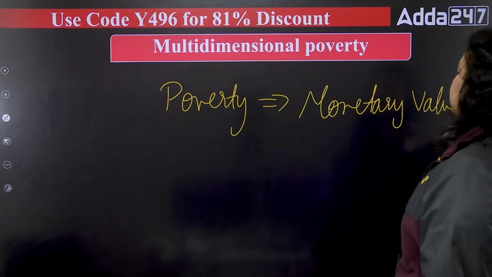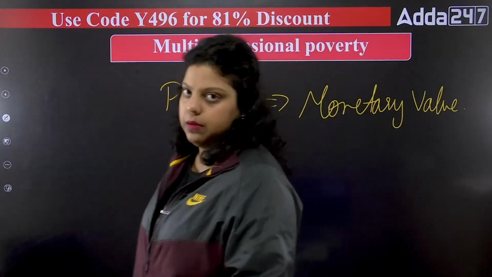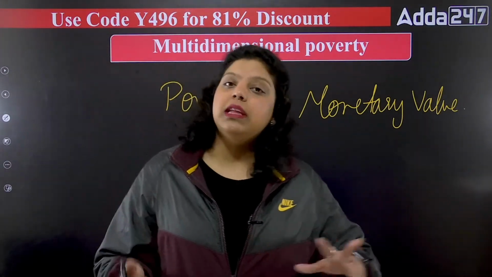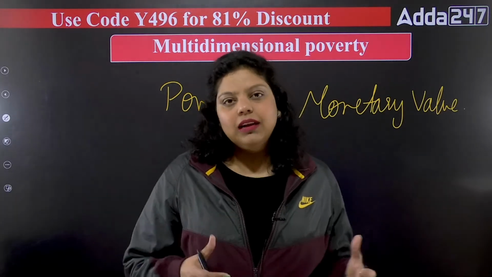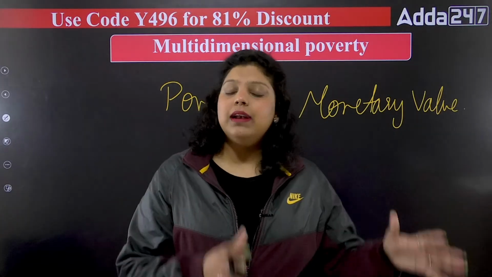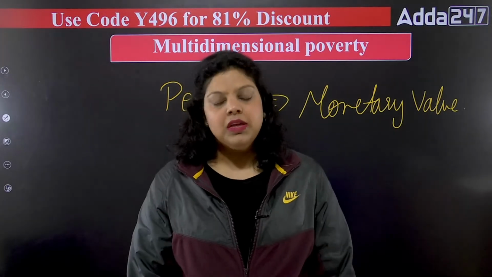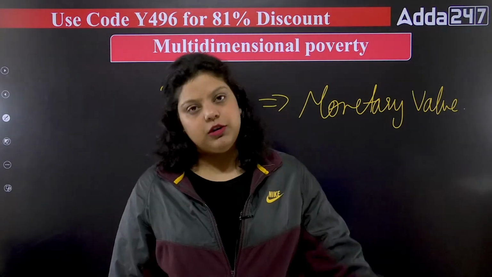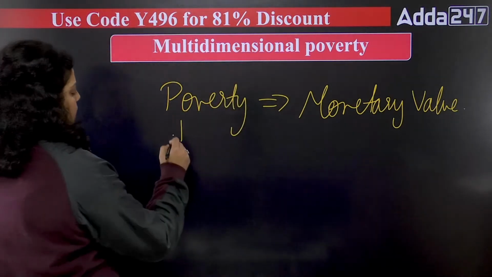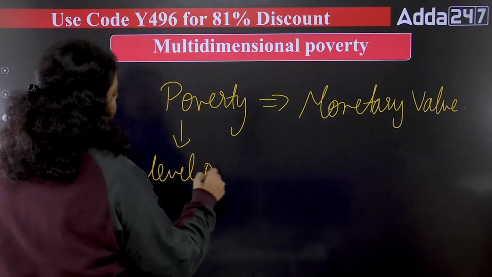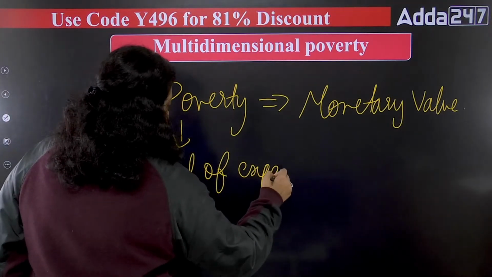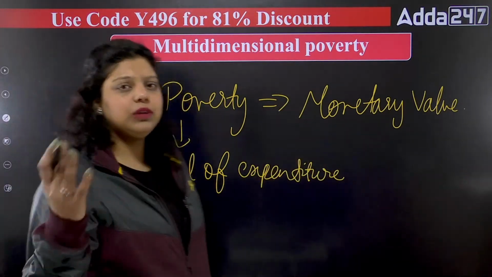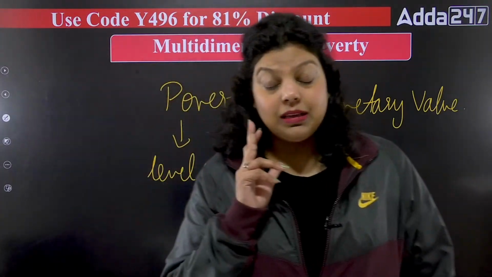I hope you all have heard about the Planning Commission. So the Planning Commission used to make the 5-year plans. In that, the Planning Commission also had one responsibility: to measure the poverty of the country. And the Planning Commission always gave us a monetary way to measure poverty. It means poverty was always calculated as per the level of expenditure. A certain level of expenditure was given by the task group, committees or working groups which had been constituted by the Planning Commission.